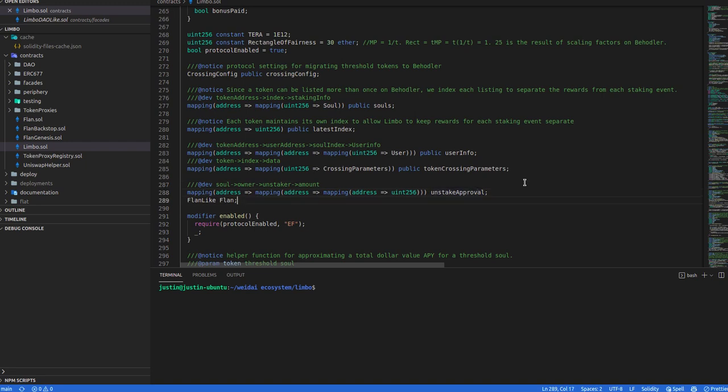There's an approval mechanism. You can approve third parties to unstake on your behalf, and the purpose behind this is just so that if we ever want to upgrade to Limbo 2, then we can write some sort of migration contract that users can give permission to, and on a per user basis they can choose to upgrade. And we don't have to worry about the nightmares behind that.